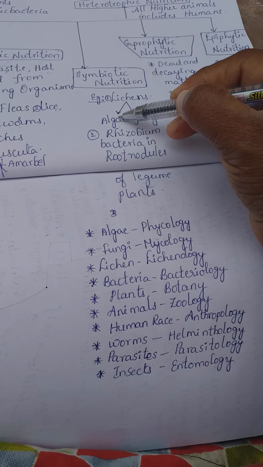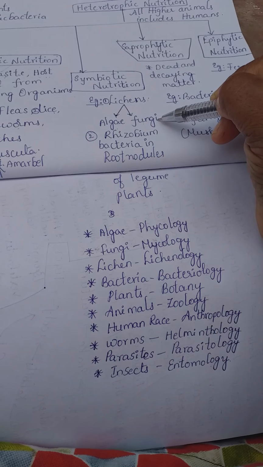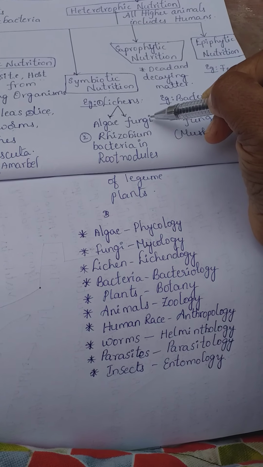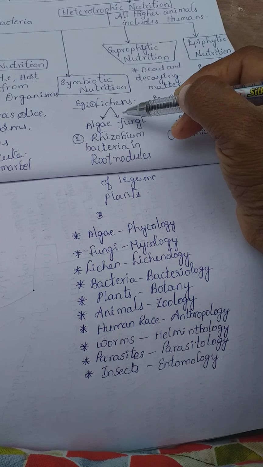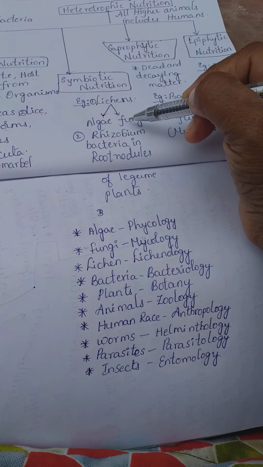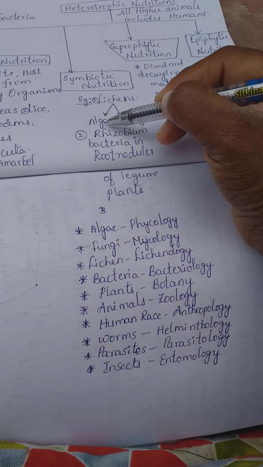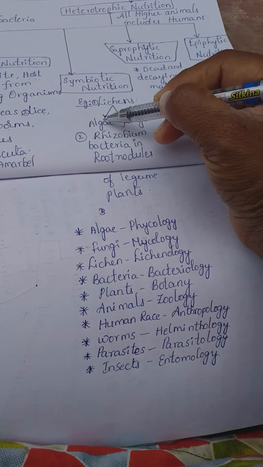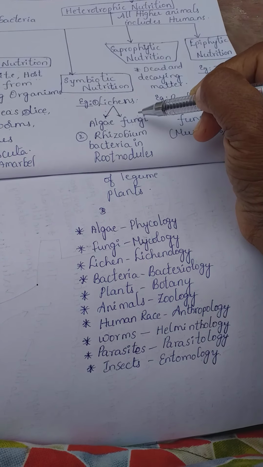Here algae is green in color, so it performs photosynthesis. Fungi is a colorless body. It traps and supplies materials for algae. Algae prepares food and provides it to fungi.